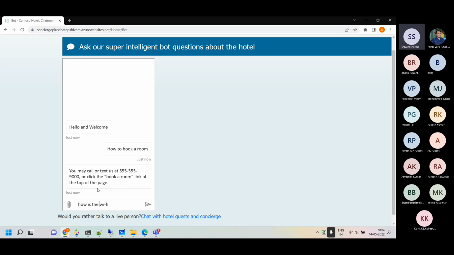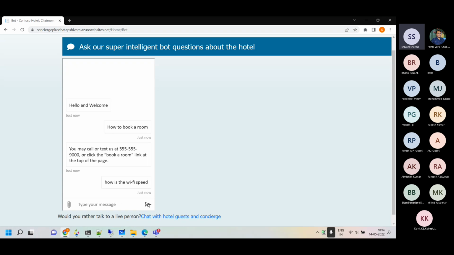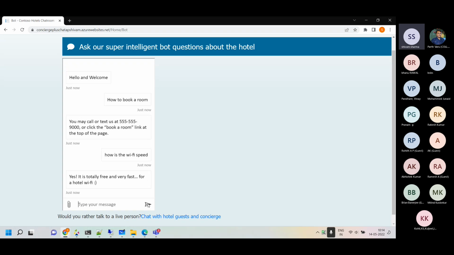How is the Wi-Fi speed? So these are like frequently asked questions, right? Even if I'm working from a hill station, or if you go to any other city, that's one question which is very, very common. We always ask, how's the Wi-Fi speed? Because we have to take all the meetings and everything. So how will that work out? We'll see how we can create this particular functionality here.